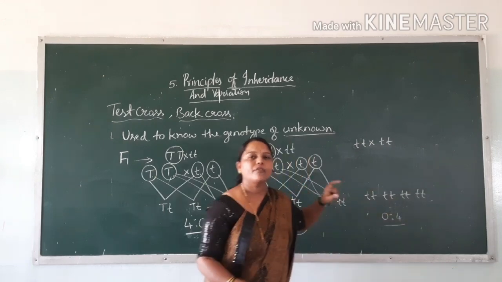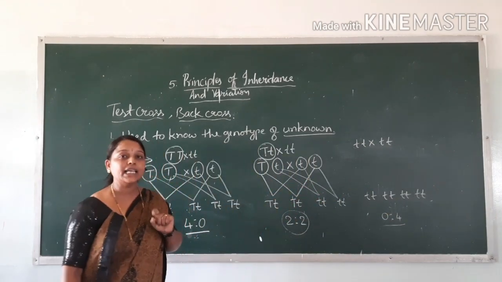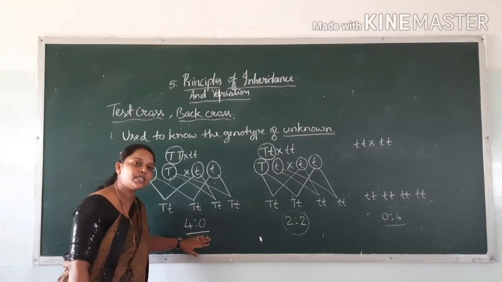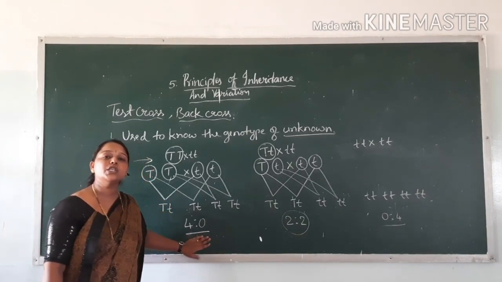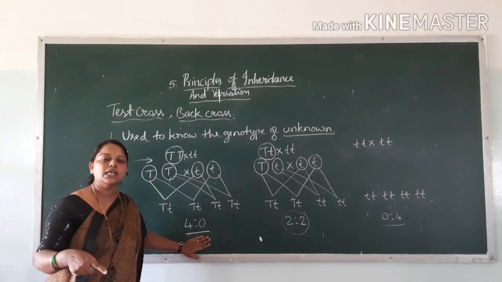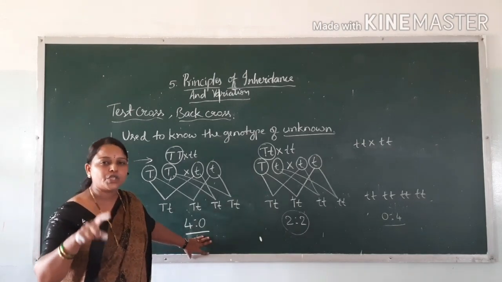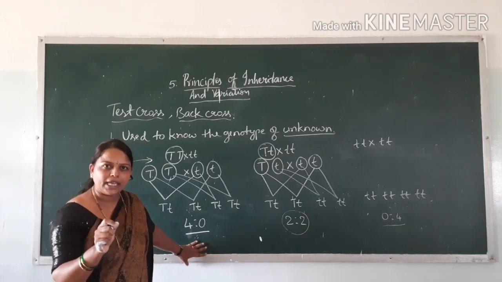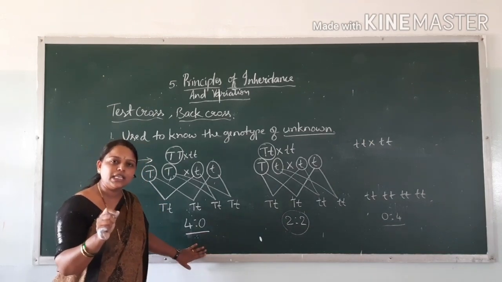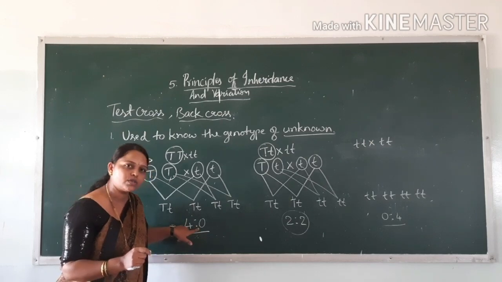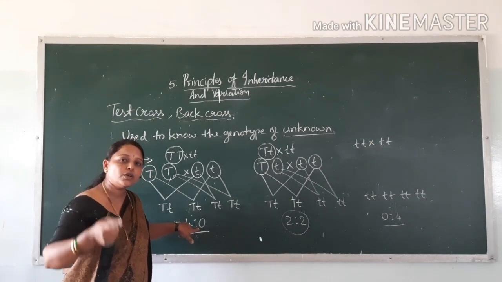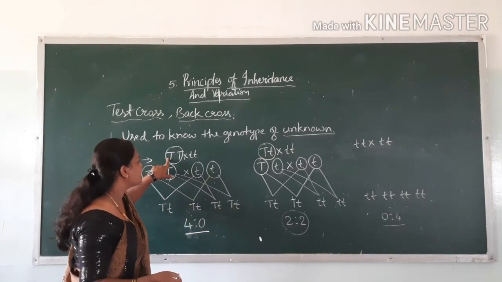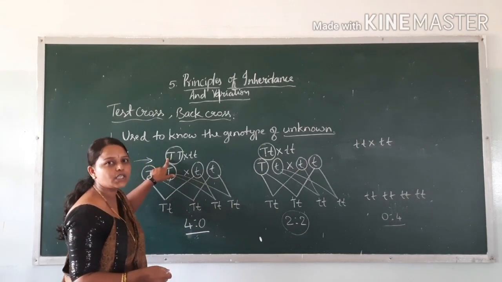Okay. See, if a question arises in test cross, if we get the ratio 4:0, what may be the genotype of the unknown? Listen carefully. So for that we should write the answer, that is homozygous tall.